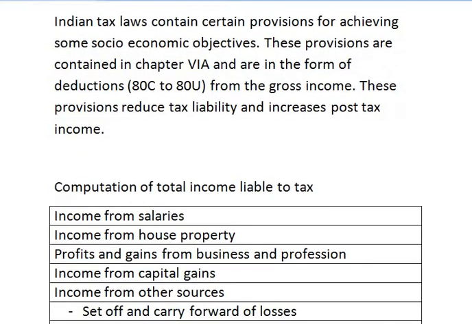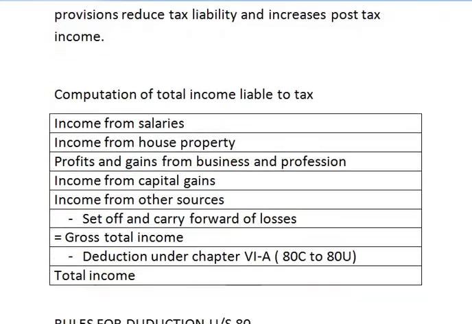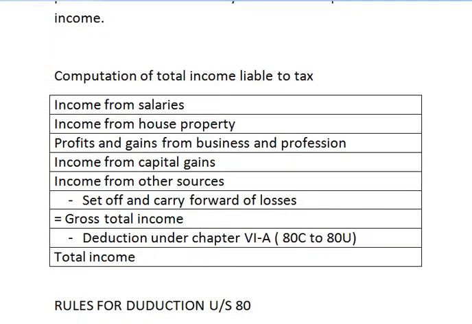Let us first see how we calculate total income which is liable to tax. There are total 5 heads of income. First head of income is income from salaries. Second, income from house property. Third, profits and gains from business and profession. Fourth, income from capital gains. Fifth, income from other sources.